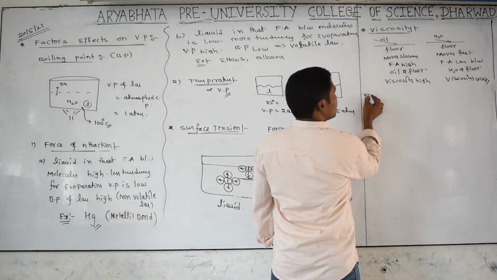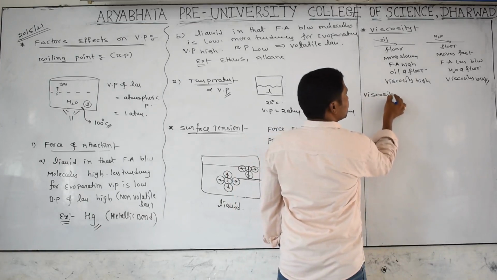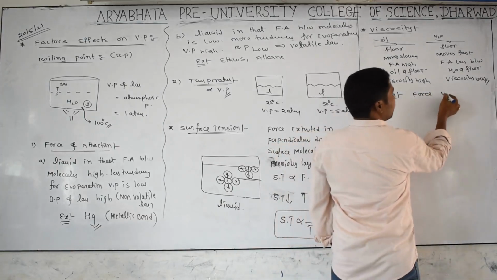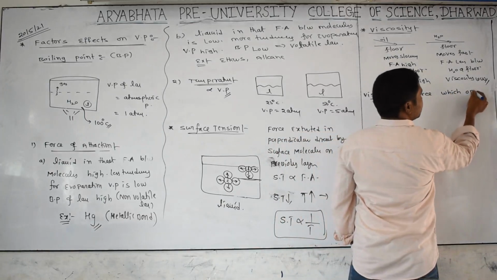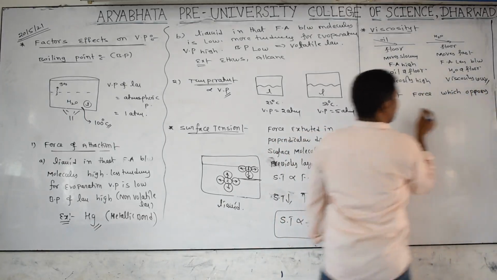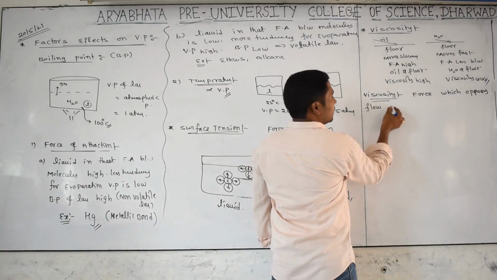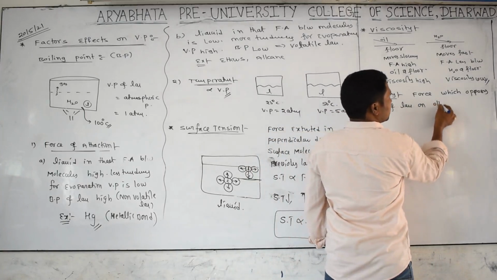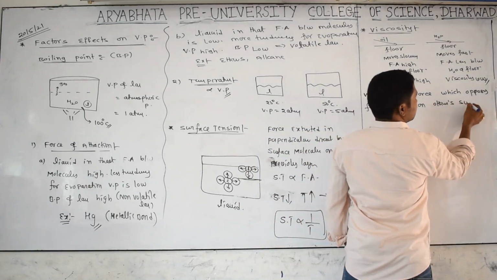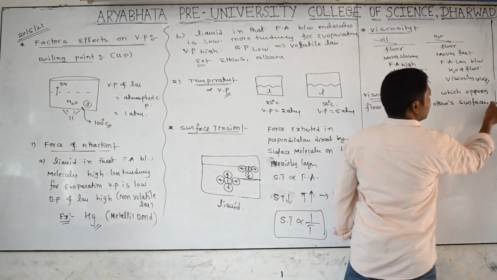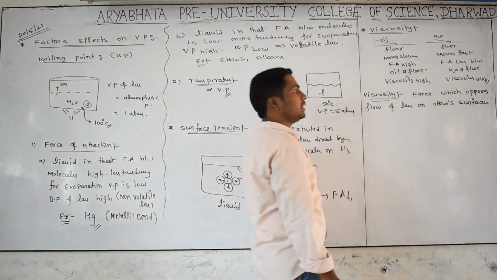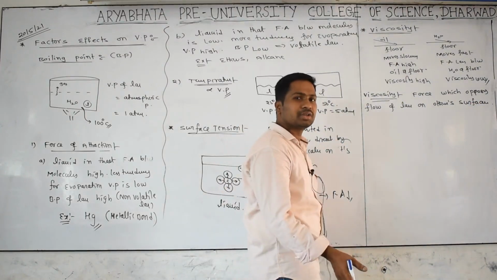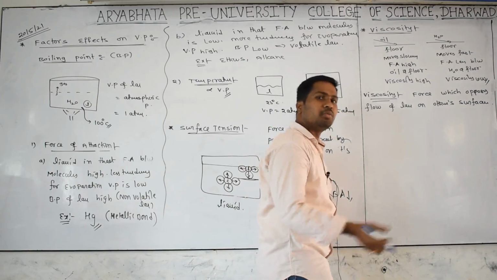I will write the definition here, see carefully. Viscosity is nothing but the force which opposes the flow of liquid on the other surface. The force which opposes the flow of liquid on the other surface is called viscosity. More force of attraction, less moving, more viscosity.